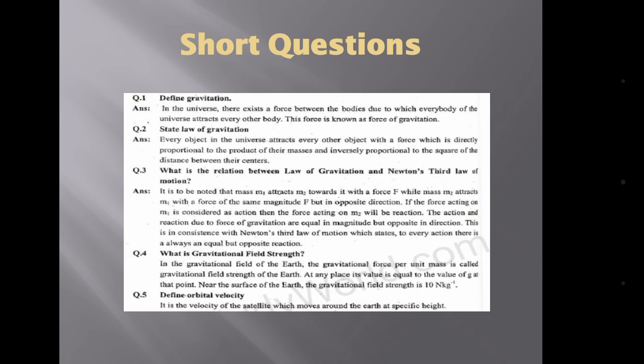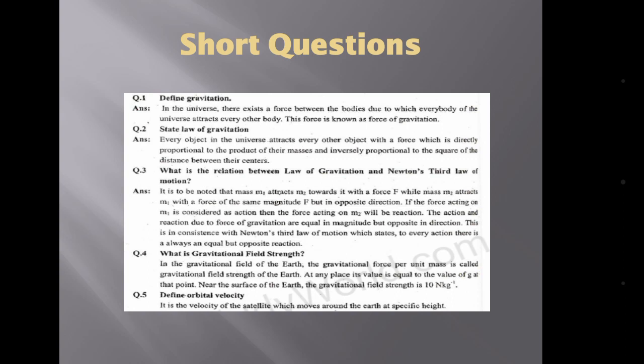There is a question: if every body of the universe attracts every other body, then the two chairs and the two pens and the two books which are on the table, why are these books not attracting each other?